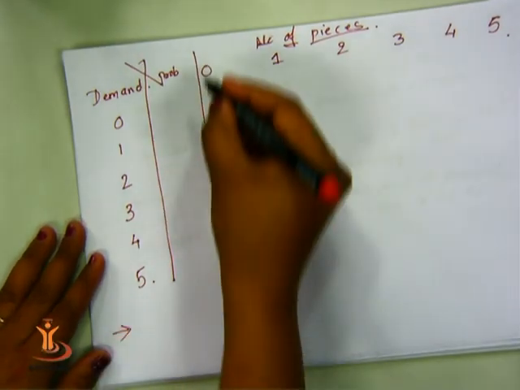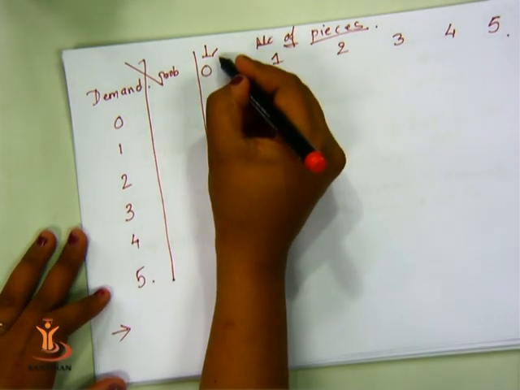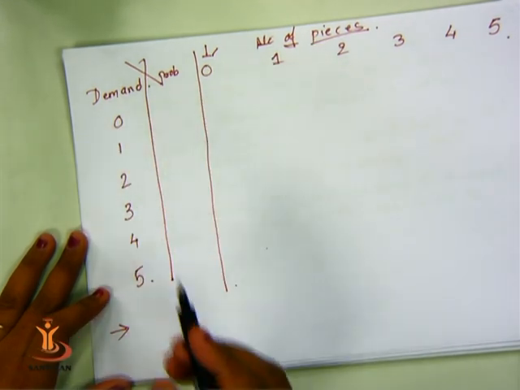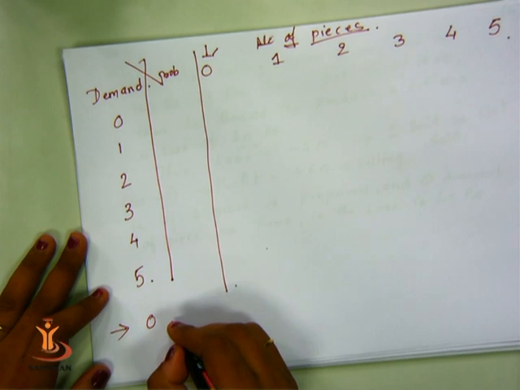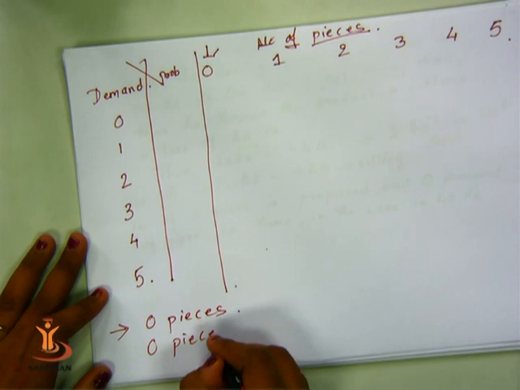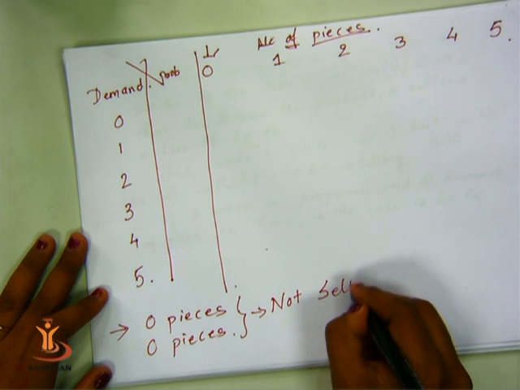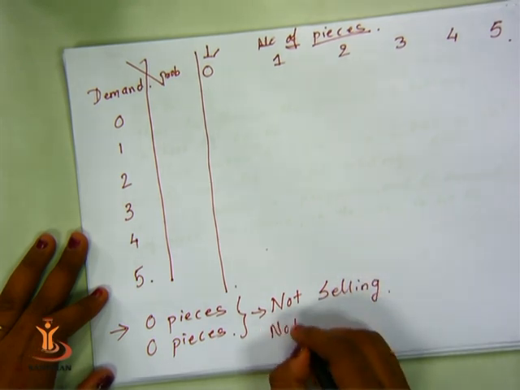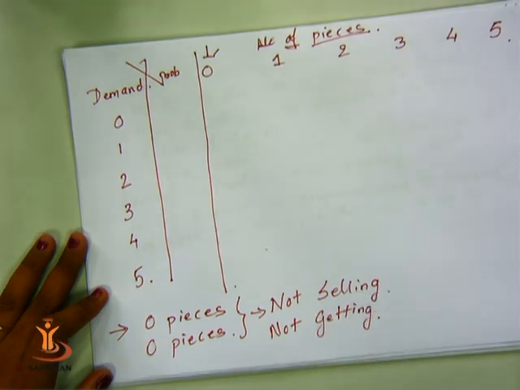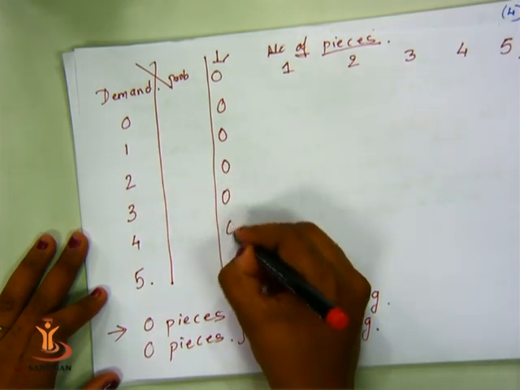If you are taking the demand of 0 units and the number of pieces you have produced is also 0, this tells you that you are not selling and you are not getting a price either. This will ultimately tell you that every value will be 0.